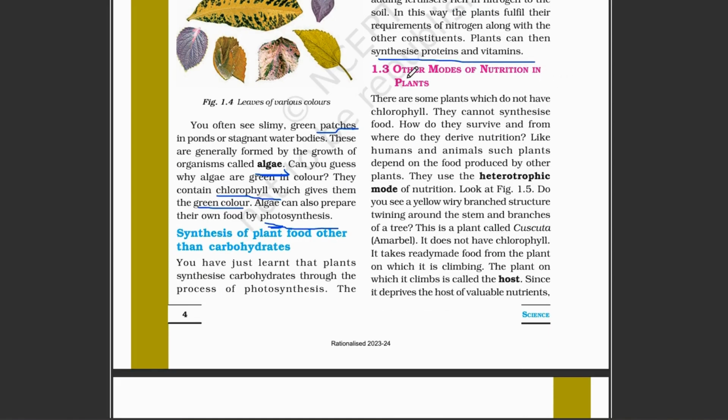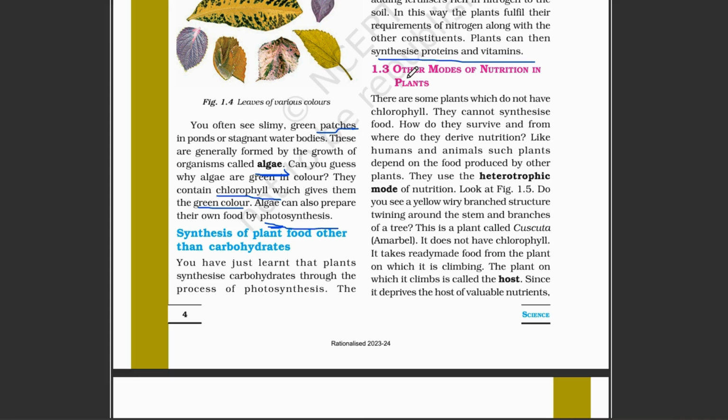And photosynthesis is not the only way by which plants get their food. There are many ways. There are some plants which don't have chlorophyll, and they cannot make their own food. So what do you think, how are they going to survive? For example, humans and animals depend on the food production of plants. Some plants which do not make their own food also depend on other plants. These have a heterotrophic mode of nutrition, which means they depend on other plants.